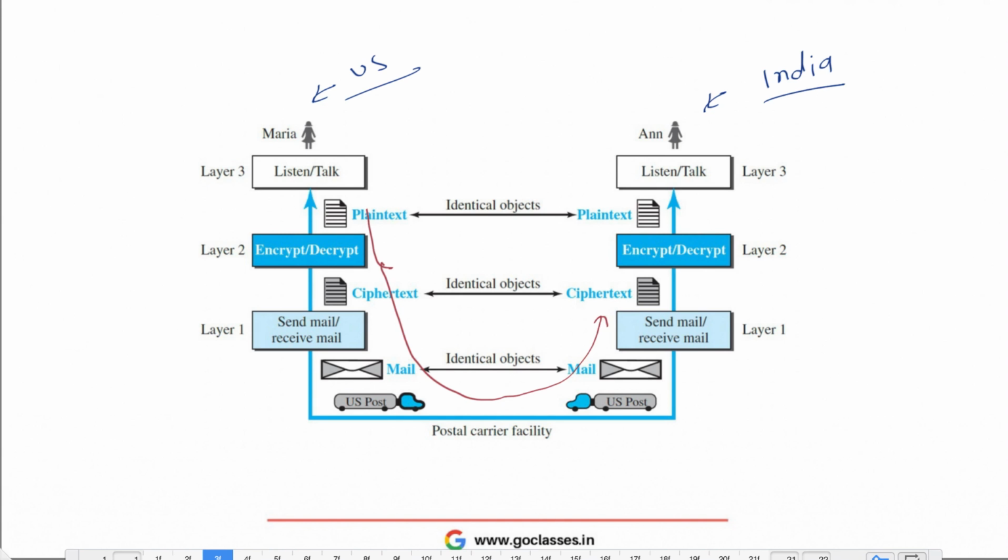Now there are a couple of tasks that need to be done. One is encryption, another is sending, another is posting it. So these tasks are divided into different layers. Why? Because if we combine these tasks into just one single task, it may look simple, but debugging or modifying one of the tasks will be tough. If I combine everything into just one layer, and there is some fault in something, and I need to replace some layer, then I actually have to replace the whole thing. That's the problem. That is why it is better to divide this task into different layers, right?